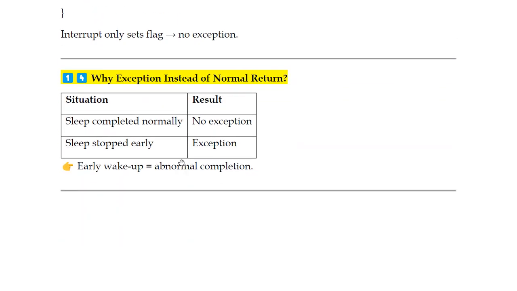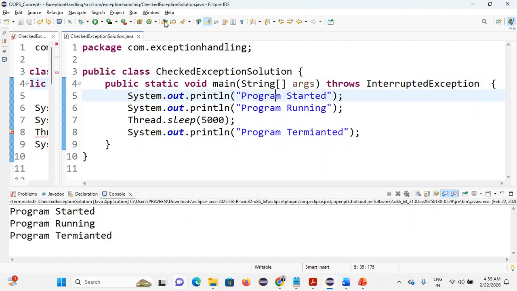Why an exception instead of a normal return? Assume that the sleep completed normally: no exception. If the sleep stopped early, the exception will be thrown. So an early wake-up equals an abnormal completion. This is the problem, and that is why the exception comes into the picture.